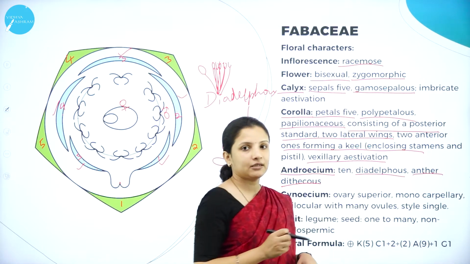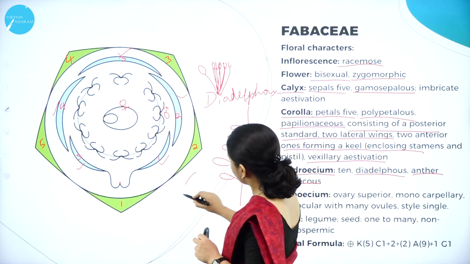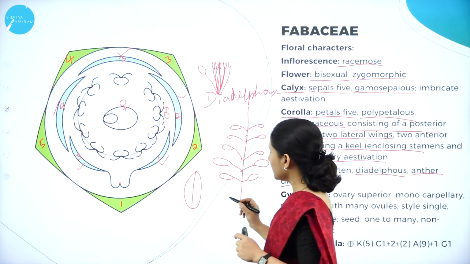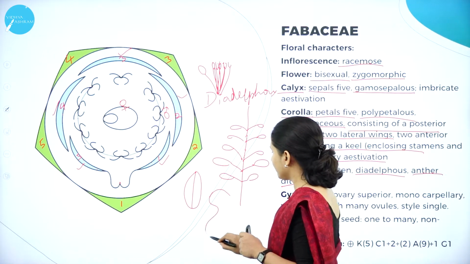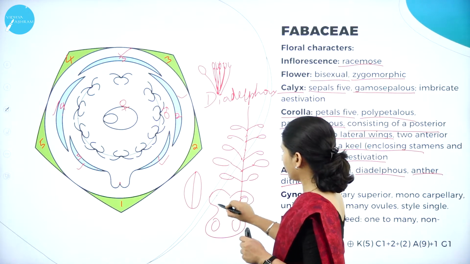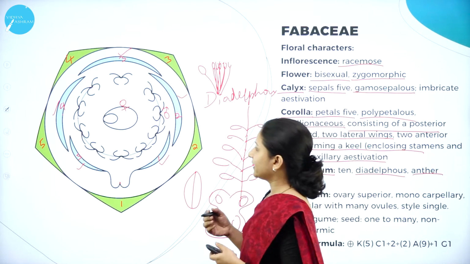So what is dithecous? They are bilobed. 2 theca. They are having 2 lobes. So if the anther is like this, 2 lobes are present. That is why when you cut the anther, you have 4 pollen sacs being present, 1, 2 and 3, 4, because they are 2 lobed.